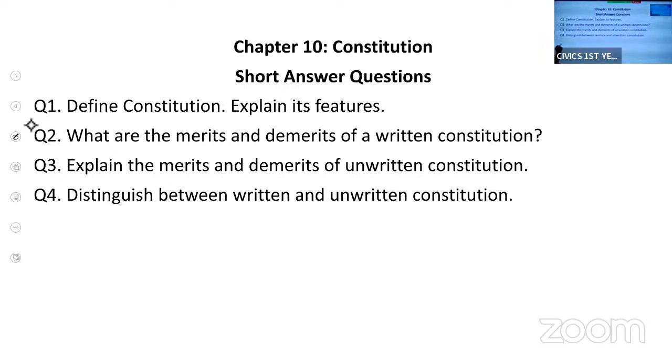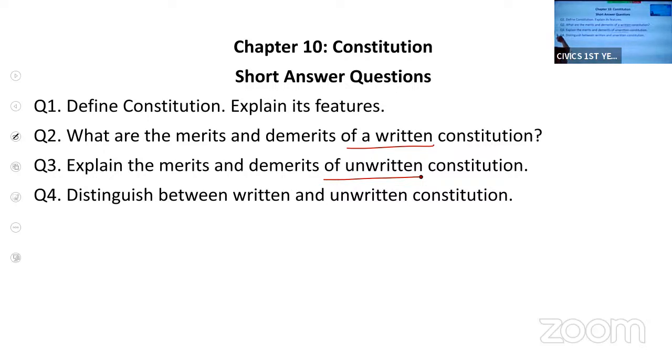This is also a very simple and easy chapter. If you are able to understand written constitution, it will be easy for you to understand unwritten constitution. So we will go in detail.